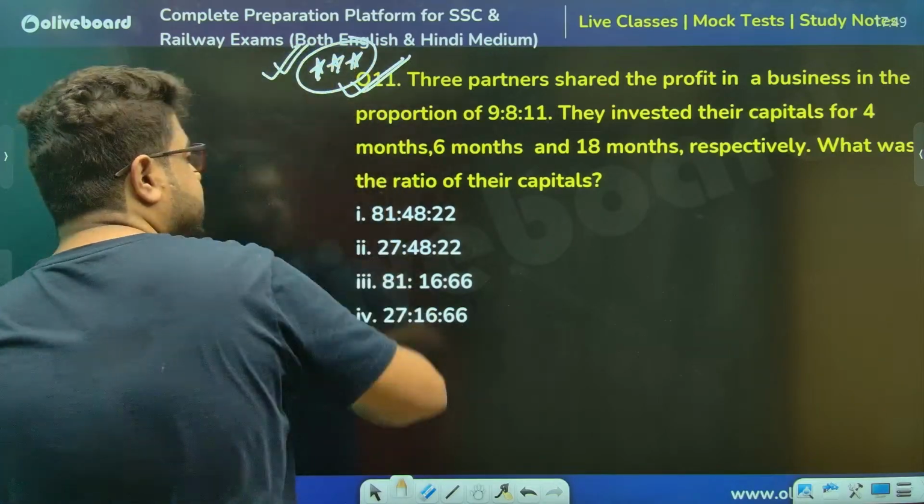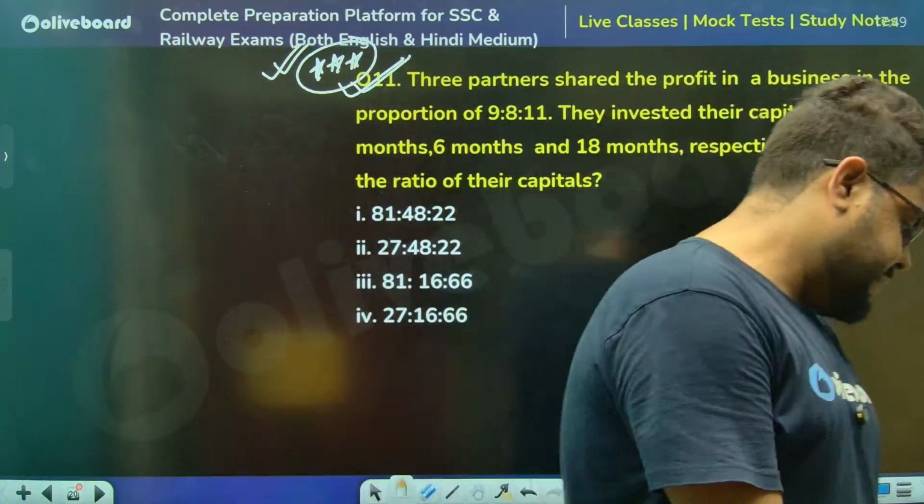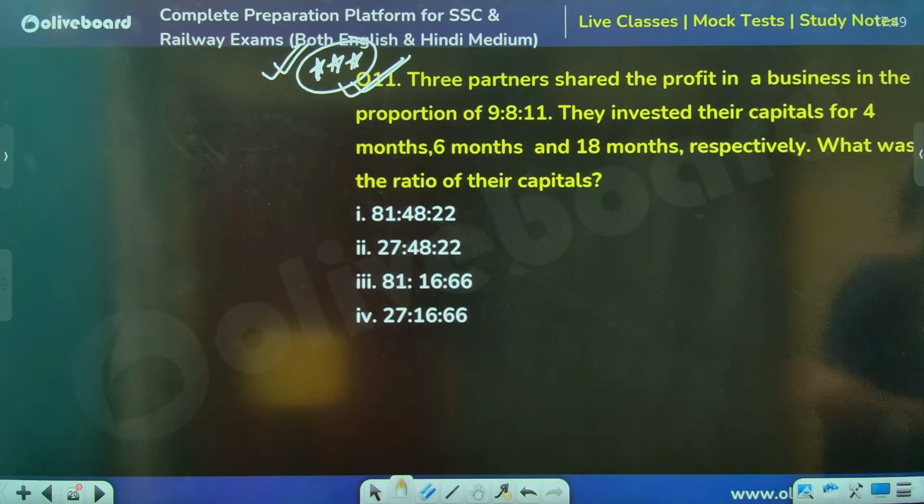Sir, very good quality and very popular type of question from CGL. This type gets asked very, very often in CGL. And this itself is a PYQ, sir.